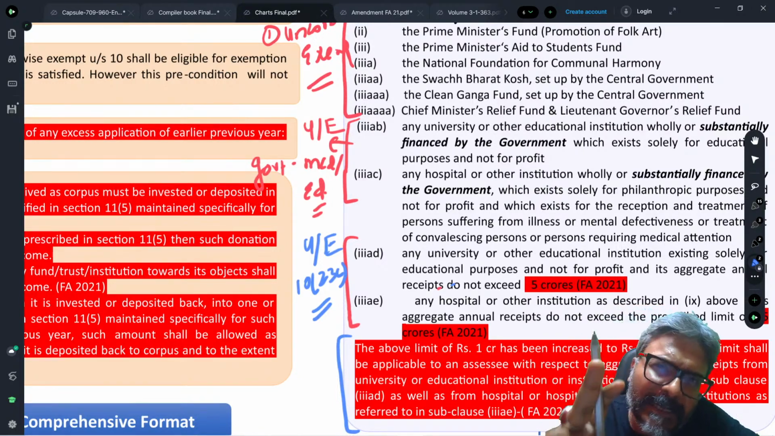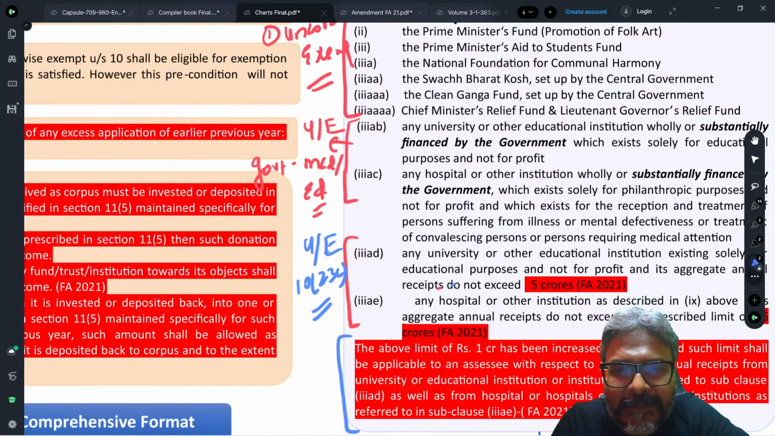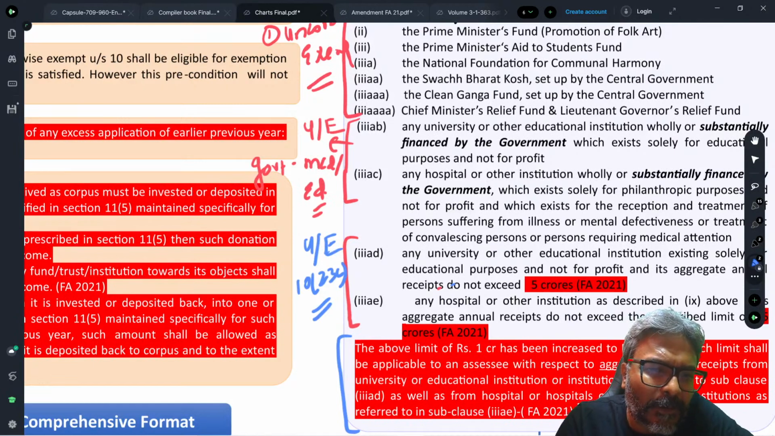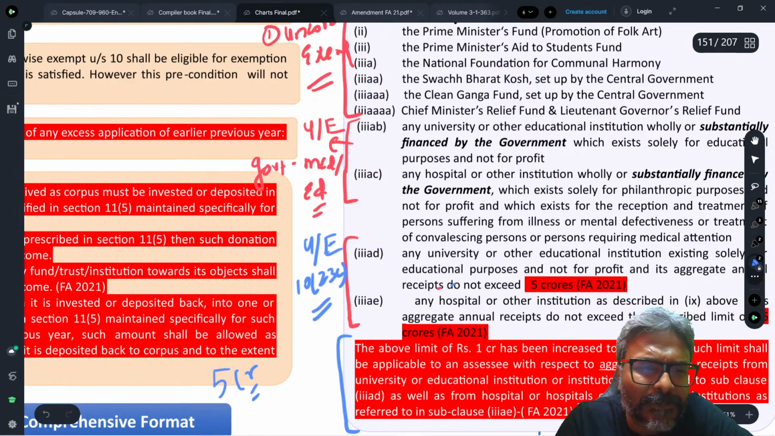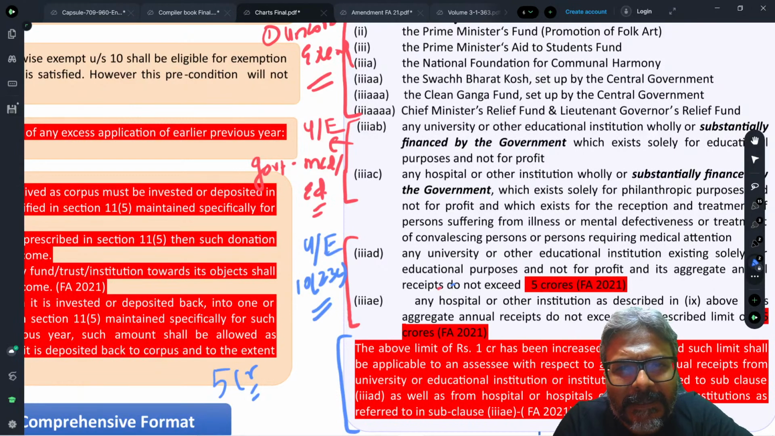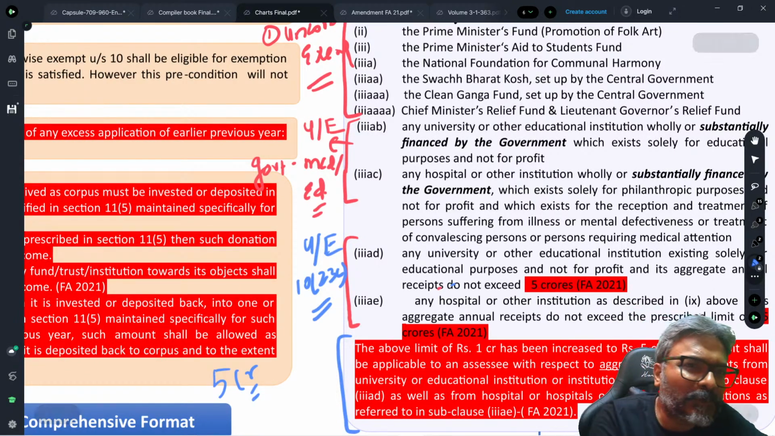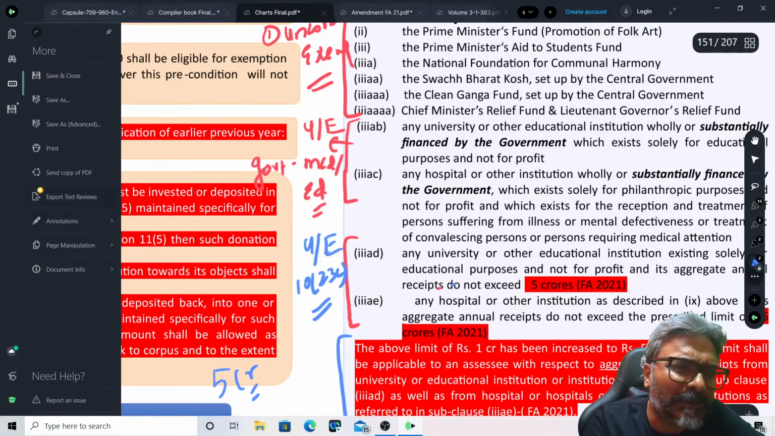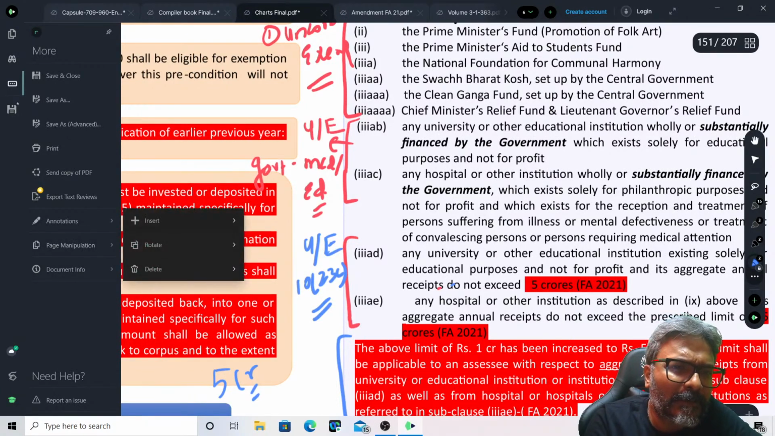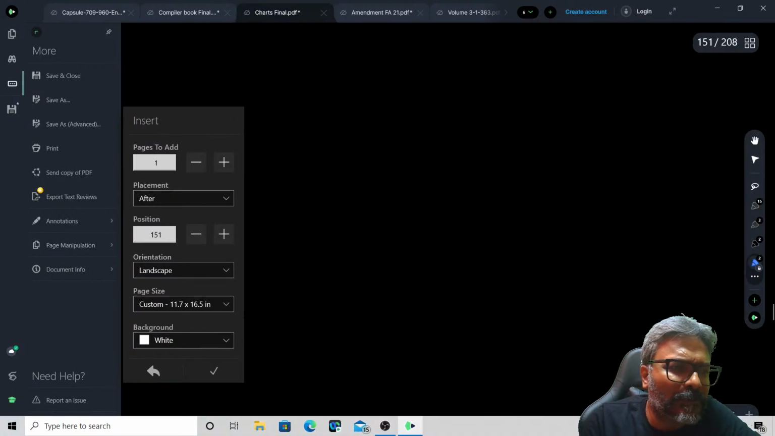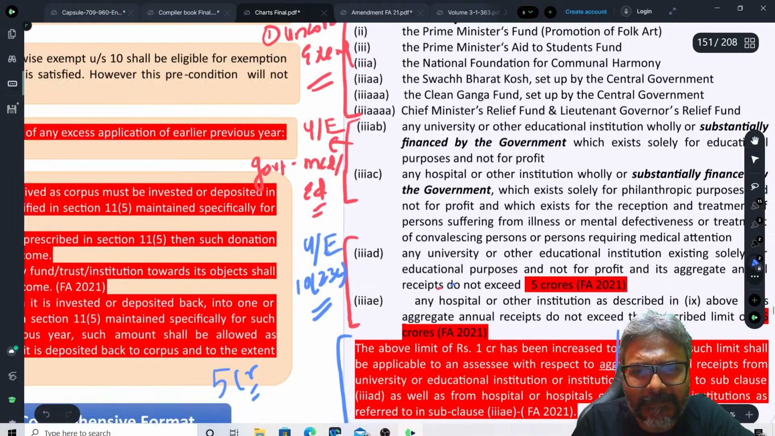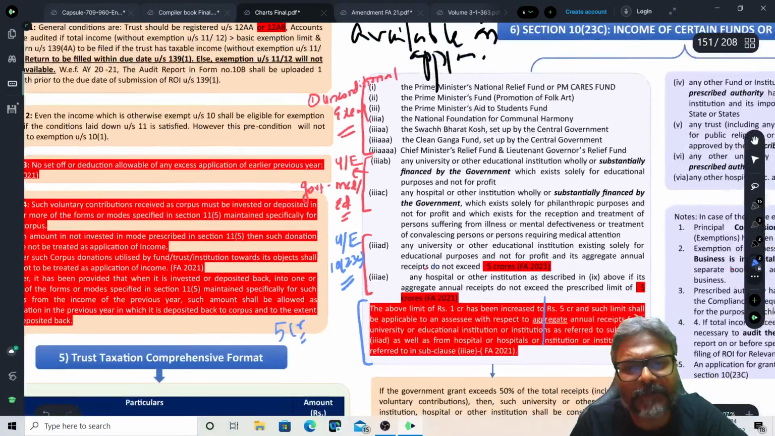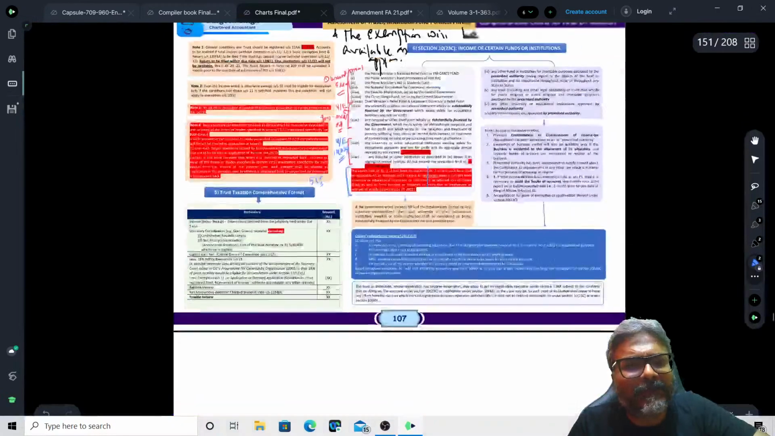But they have played one game. Big game, students, they have played. Now what is the big game? I'll tell you. The big game is that although they have increased the limit to 5 crores, that is fine. But let me give you an example, students, because this is such an important point and it is going to be there in your exam. Many students will have a very difficult time if they are not aware of this proposition.